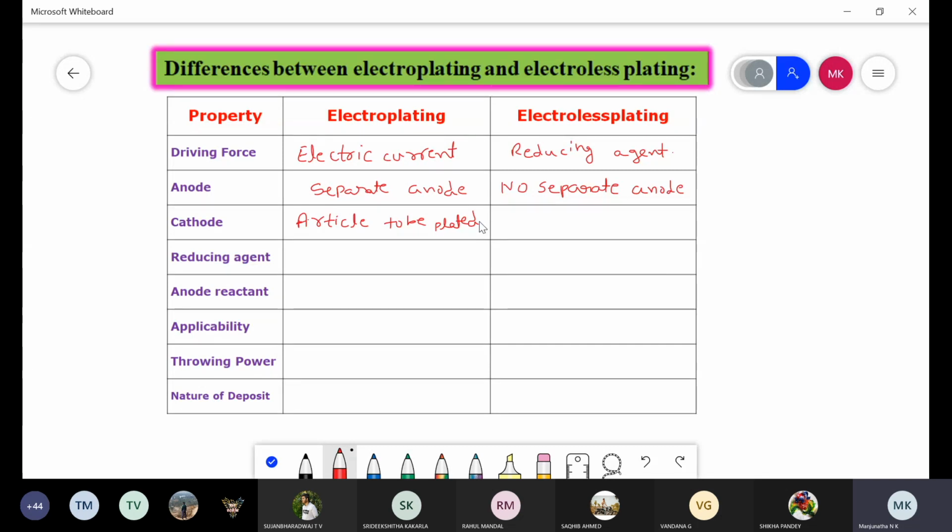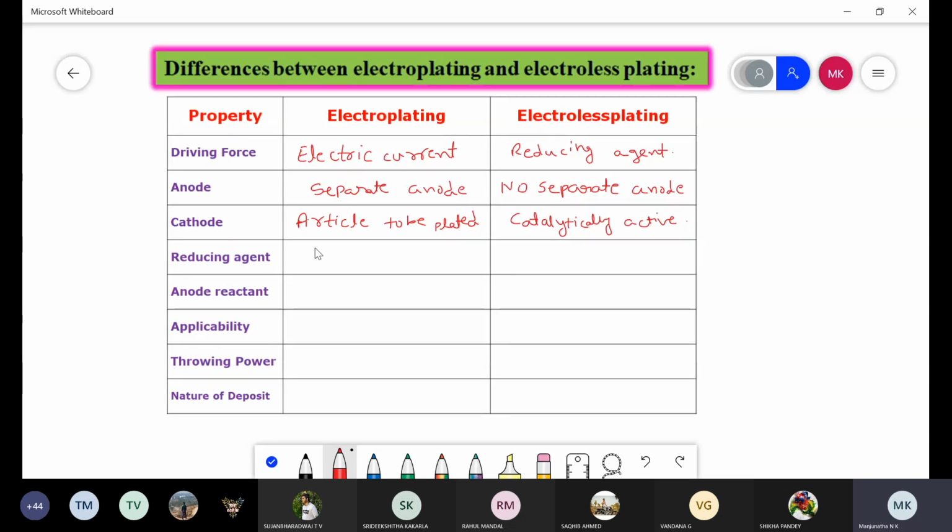But in the case of the electroless plating process, the catalytically active surface of the metal acts as the cathode.